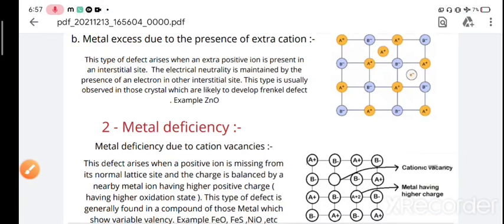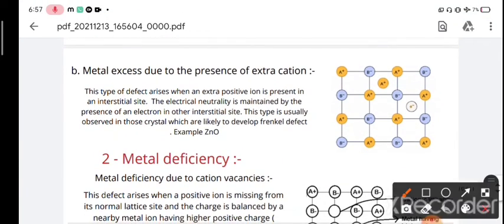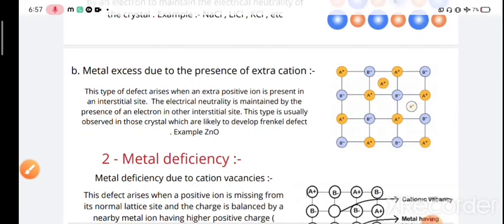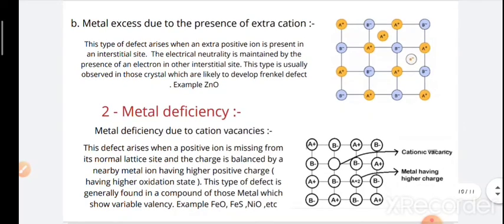Over here in this structure you can see the cation A plus is extra, occupying the interstitial site, but to maintain the electrical neutrality, an electron is also present here. So this is all about metal excess due to presence of extra cation. The example here is ZnO.